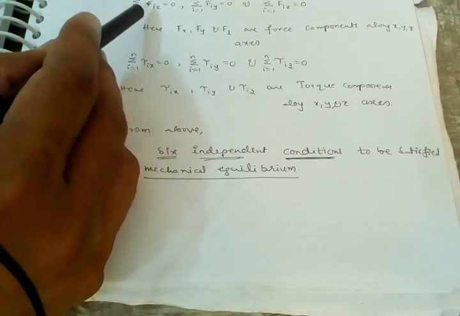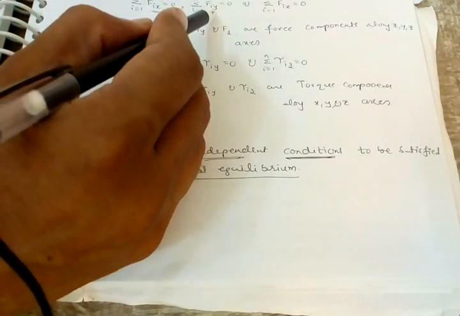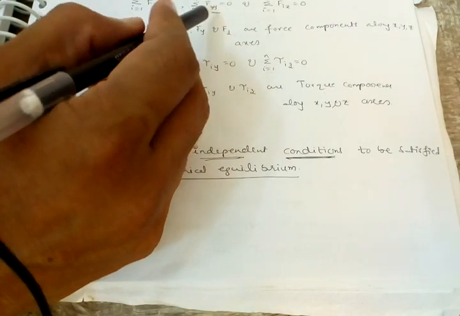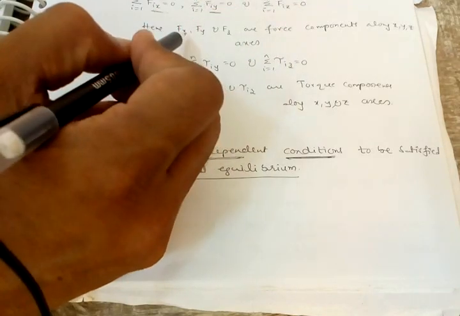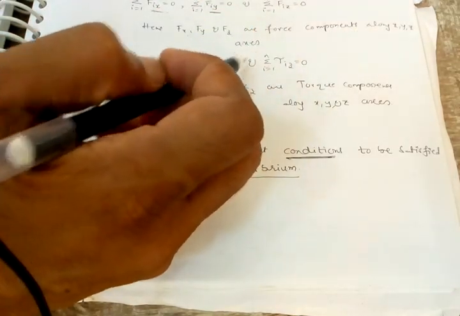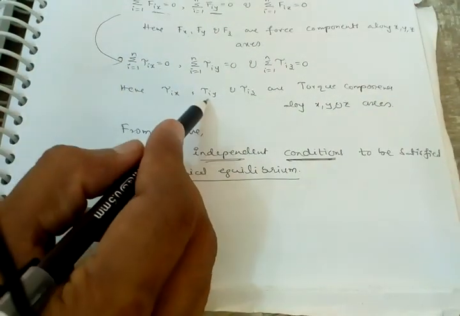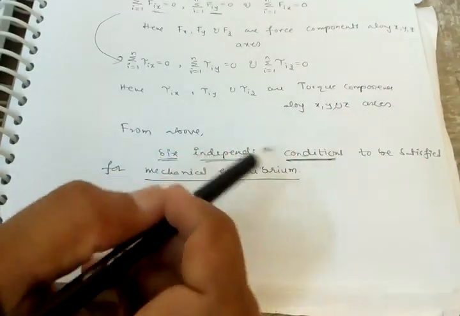Then sigma i from 1 to n of Fix equal to 0, where Fix is the force in the x direction on the ith particle, Fiy the force in the y direction, and sigma Fiz equal to 0. Fx, Fy, Fz are force components along the x, y, z axes. Same as the torques: tau x, tau y, tau z are torque components along the x, y, and z axes.